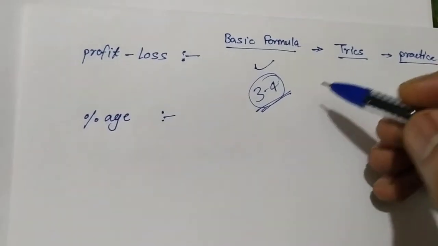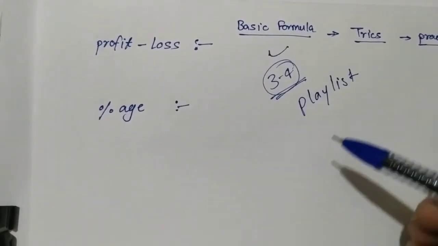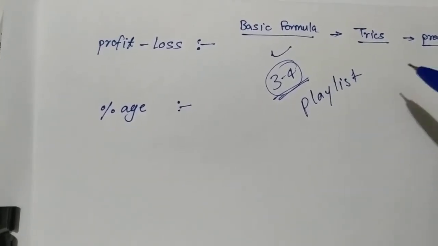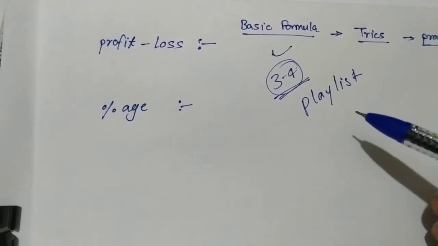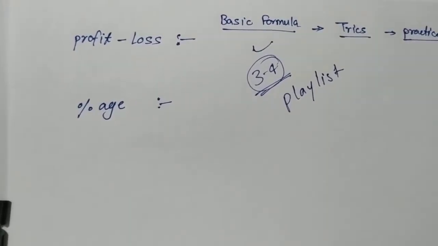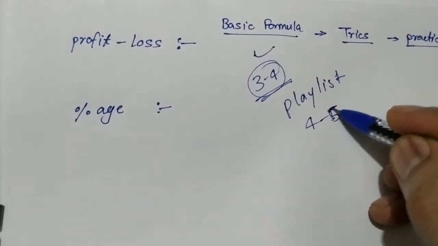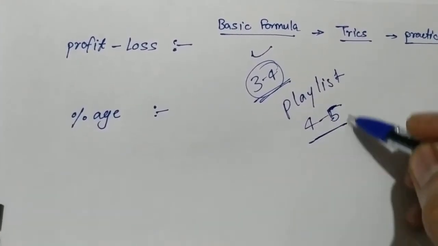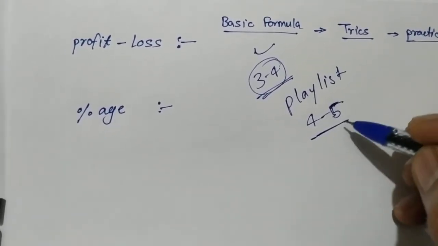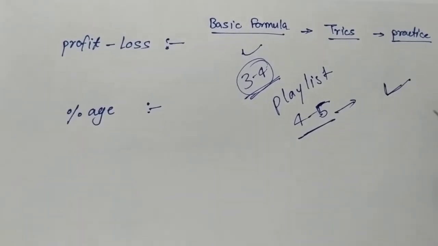For these things, you can follow the list of aptitude section videos on our channel. There are a lot of tricks subject-wise and chapter-wise. You can learn from there and try to use them in questions. There are at least 4 to 5 questions on each topic. Then you have to solve these 4 or 5 questions using tricks. Then go and practice other questions and use those tricks in those questions.